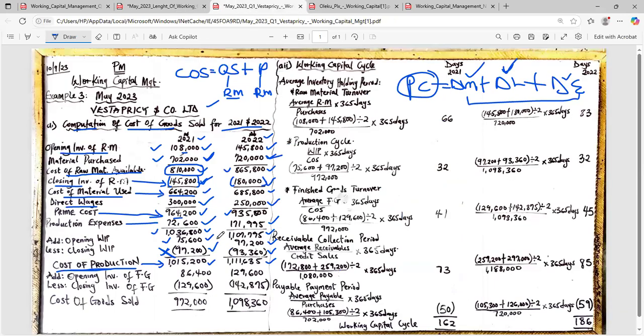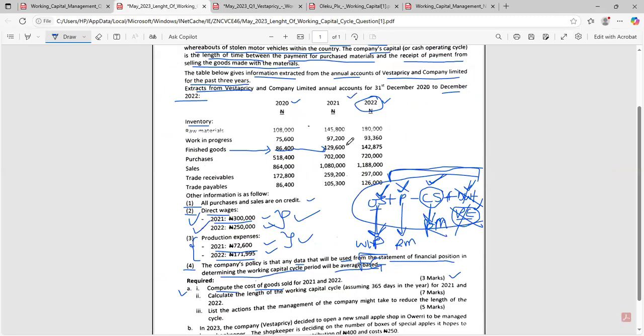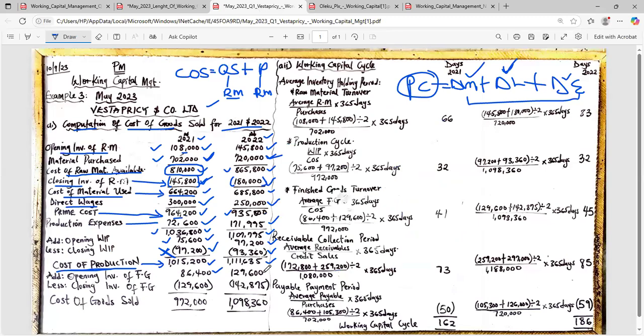So let's go and confirm. 86,400. Let's do 2022. For 2022, 129,600. Thank you. So the closing stock of 2021 will become the opening stock of 2022. 129,600. Thank you. You are following. That's what we have here.